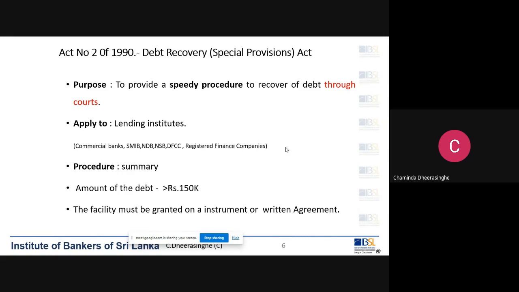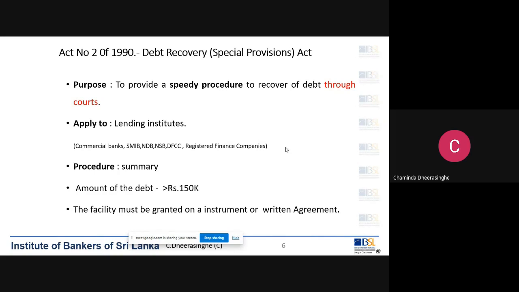Likewise, there are a number of facilities that we grant to our customers based on written agreement. So if there is a clear written agreement, then we can go under debt recovery law. But if there is no written agreement, in a situation like that, we can't file action under debt recovery law.